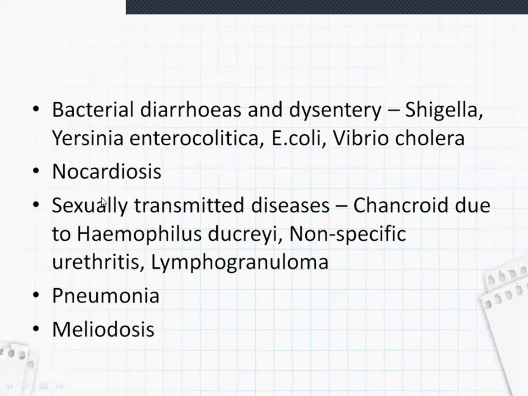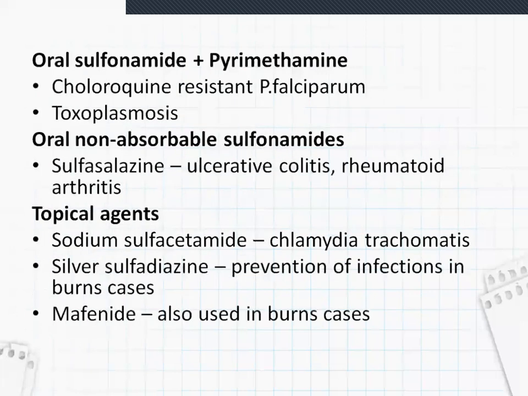It can also be used in nocardiosis and in sexually transmitted diseases like chancroid, non-specific urethritis, lymphogranuloma, etc. It can also be used in pneumonia and melioidosis. Oral sulfonamide plus pyrimethamine, that is sulfadoxine, can be given in chloroquine-resistant Plasmodium falciparum and toxoplasmosis.